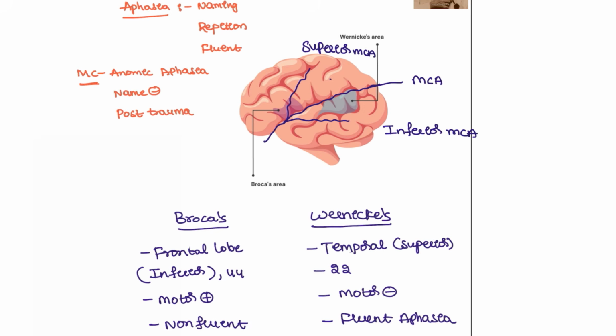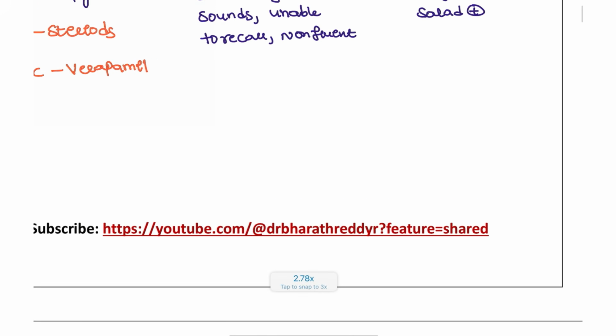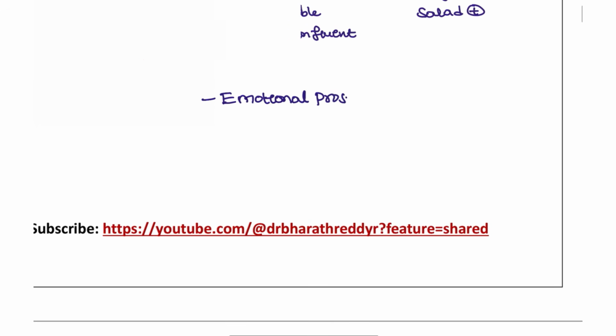Okay, so inferior MCA is for the Wernicke's, and the superior MCA is for the Broca's. Right, these are the two important points that you have to take note of. In the recent INICET examination, there is a question on the emotional prosody.